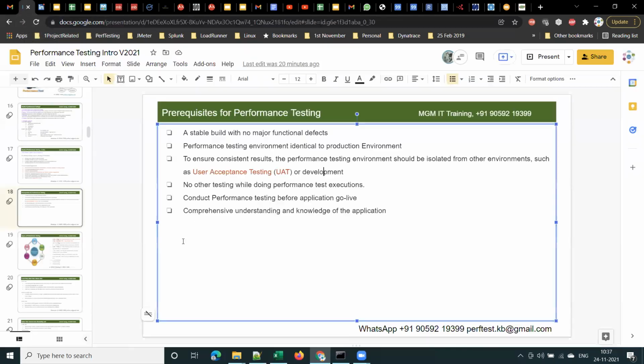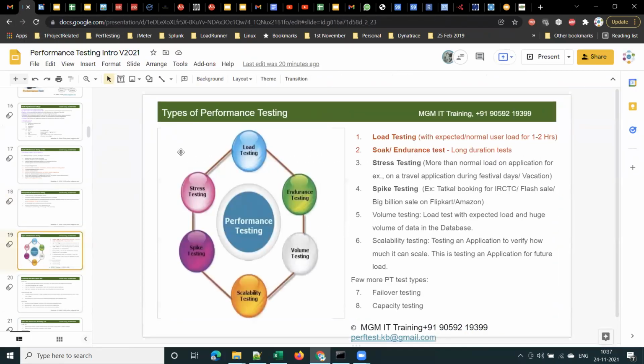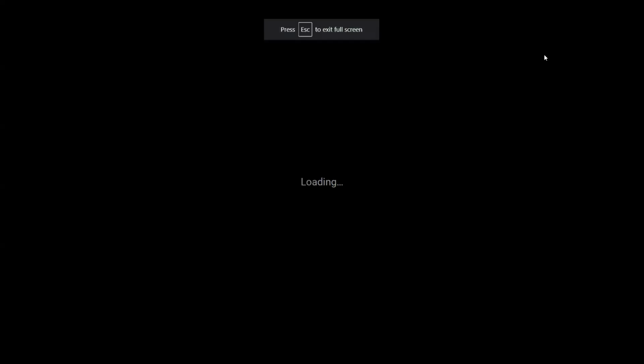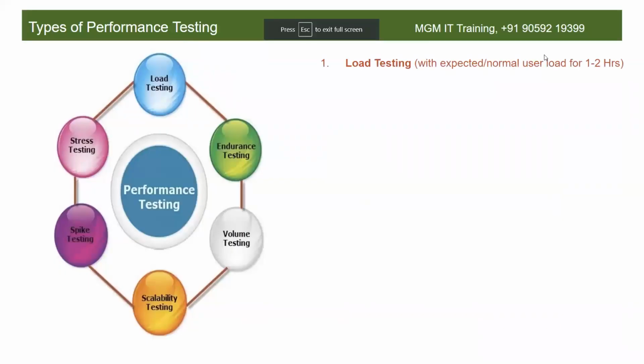Now let me go back to the slide. Here it is. These are the different types of performance testing. You see load test, endurance testing or soak testing, volume testing, scalability testing, spike testing, and stress testing. So let's understand each of these now. Load testing is something which we do with expected or normal user load for 1 to 2 hours.